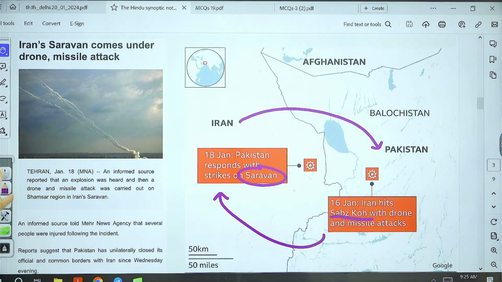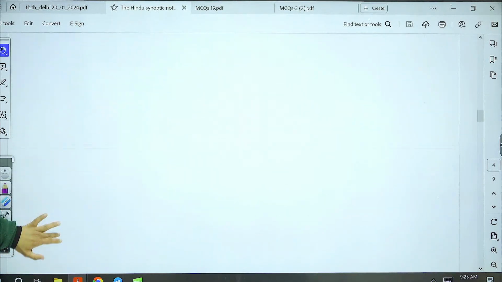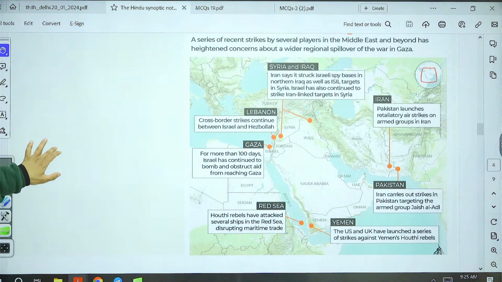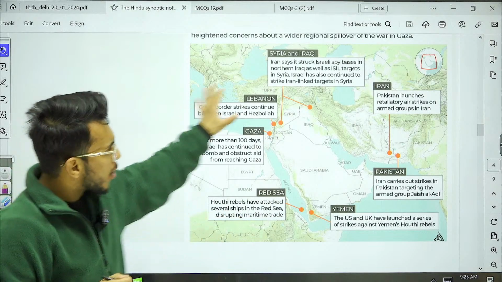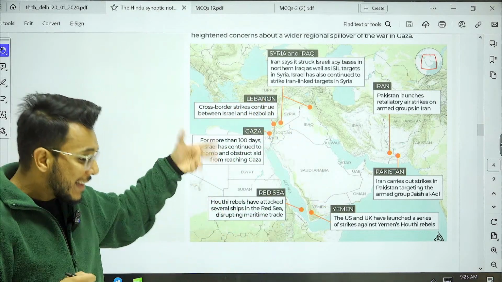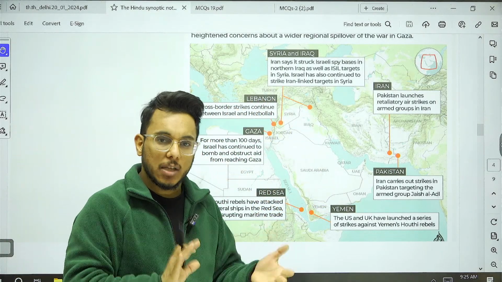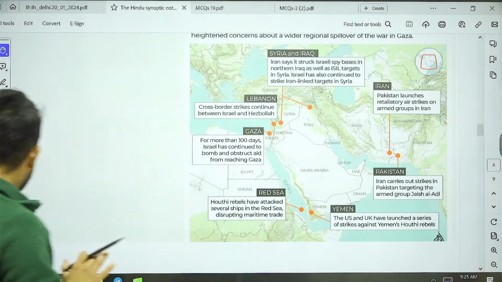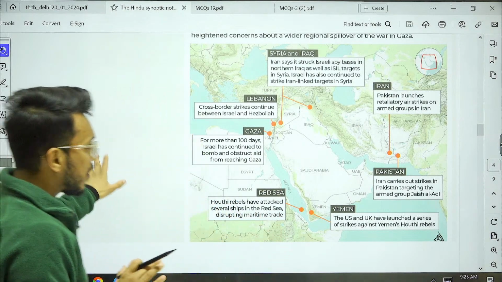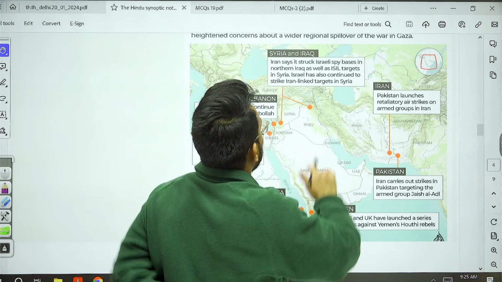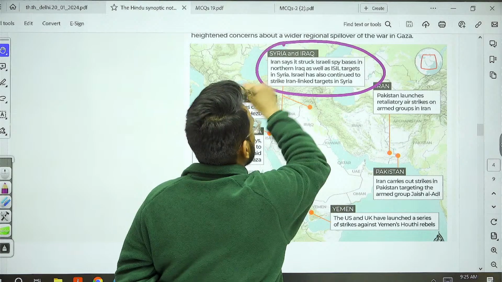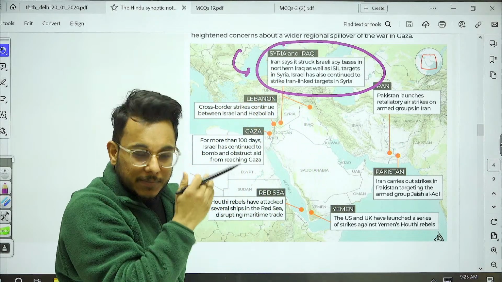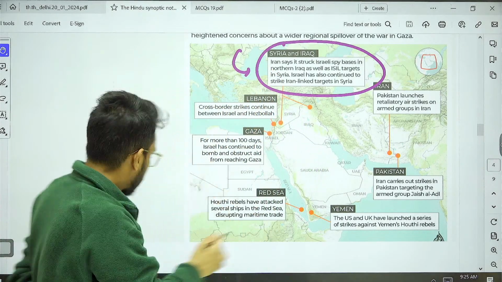Apart from that, there are other cities and regions that have been in the news because of these crises going on simultaneously. Questions have been asked in the prelims examination along these lines, so let's see what places were in the news and what issues are going on. First, Syria and Iraq. What happened here?